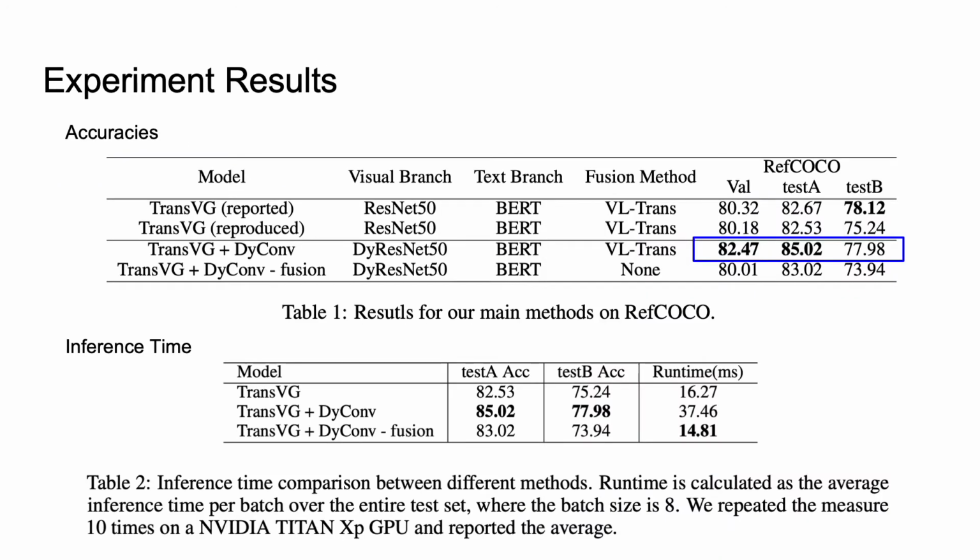Here is our experiment result. We can see that, first, dynamic convolutions can improve the performance of the baseline by 2.3%. Second, after removing the Fusion module and solely relying on dynamic convolutions to incorporate text information, the model can achieve the same level of performance as TransVG. Thirdly, according to empirical results, dynamic convolution is actually faster during inference.